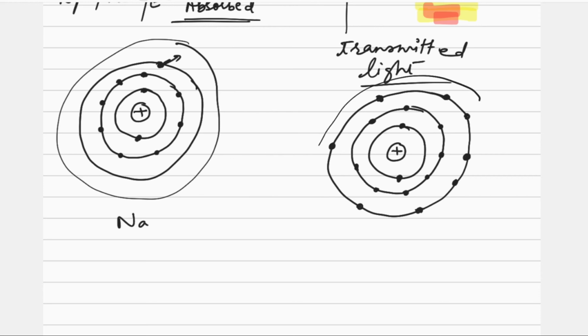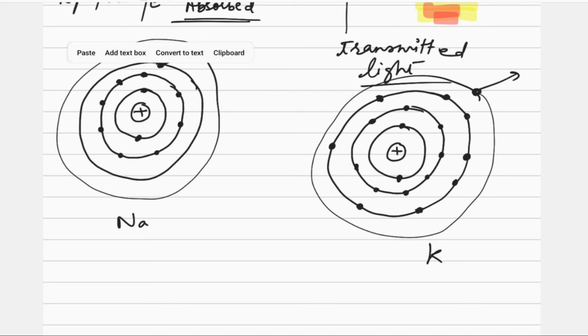Then we have the outermost shell, the 4th shell, where there is only 1 electron present. Now this electron will be excited to the 5th shell or the 6th shell or the next shell. So here we should observe that in the sodium atom, the electron to be excited is present in the 3rd shell.